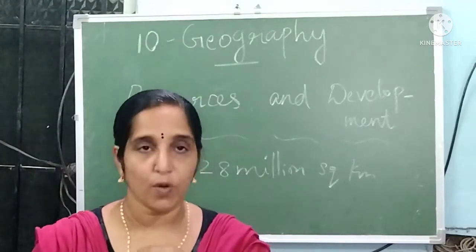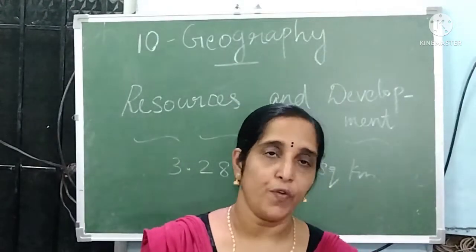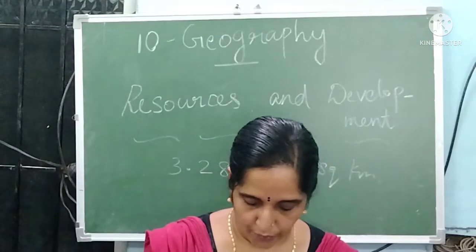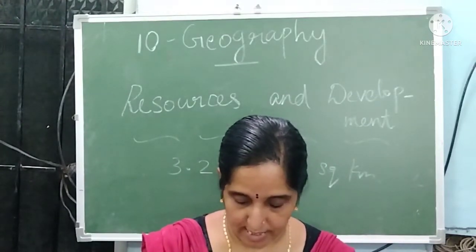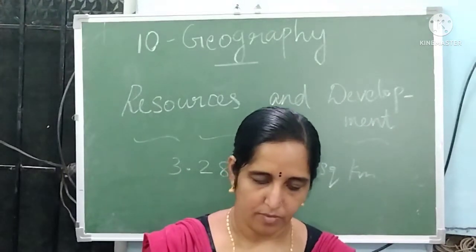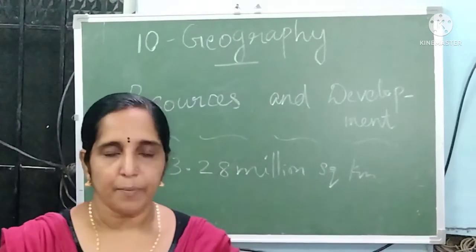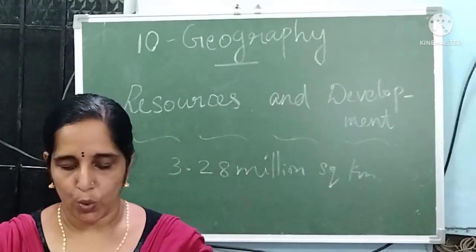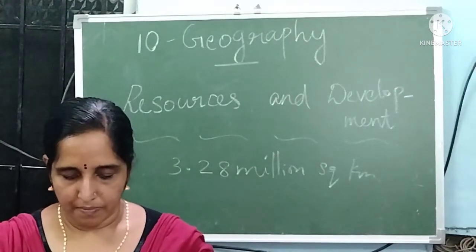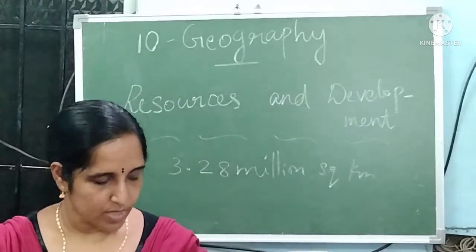So the next one is forest soil. Forest soil means these soils are found in forest areas. These soils are found in hilly and forest areas that have sufficient rainfall, and also in snow-covered regions like the Himalayas, Assam, etc. That is called forest soil.